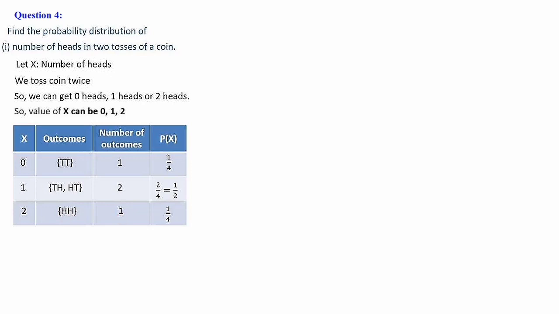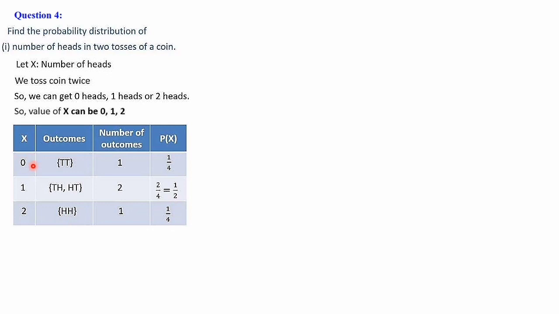P of x: the total number of elements in the sample space when one coin is tossed 2 times, that is, the number of outcomes is 4. So that is TT, TH, HT and HH. So 4 outcomes are there. So the probability of getting TT out of these 4 outcomes is 1 divided by 4. And HT and TH, there are 2 outcomes out of 4. The required probability is 2 by 4, that is equal to 1 by 2. Next is the probability of getting 2 heads, that is HH, only 1 element out of 4.